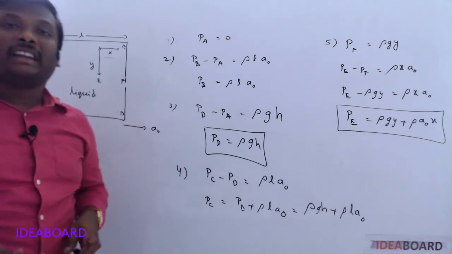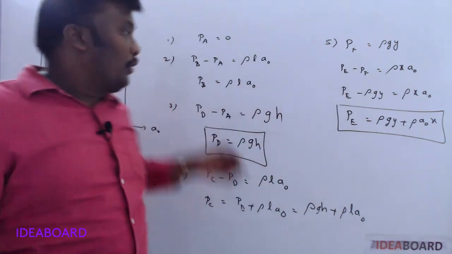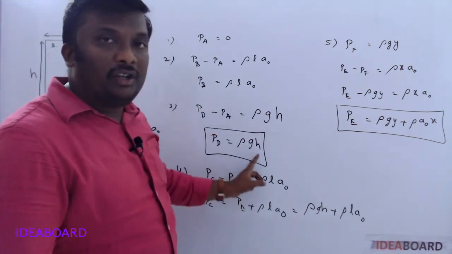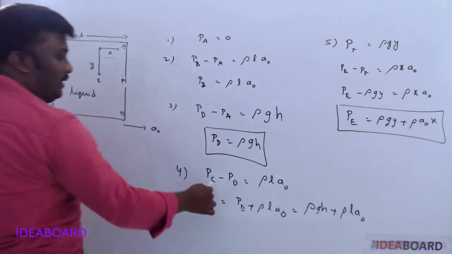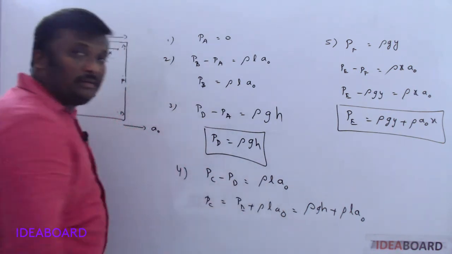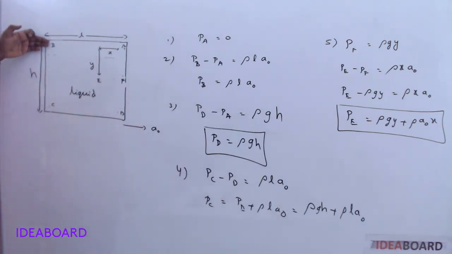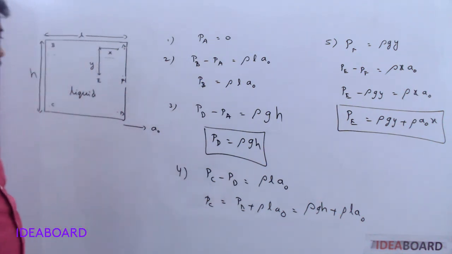This is vertical distance. Vertical distance is always independent of the horizontal acceleration. Rho GH only. So PD minus PA is equal to rho GH. PD is equal to rho GH. I know the PD. If you want PC, then PC minus PD is equal to rho L A naught. From that PC value I got. Sir, if I know the B now, can I get PC minus PB is equal to rho GH? Both answers are same. Check it.